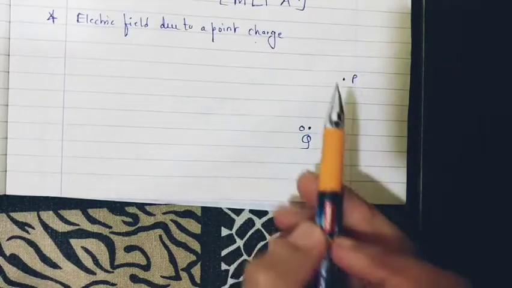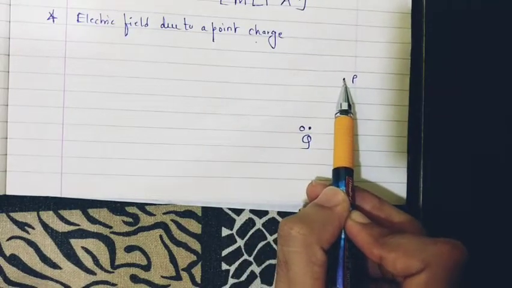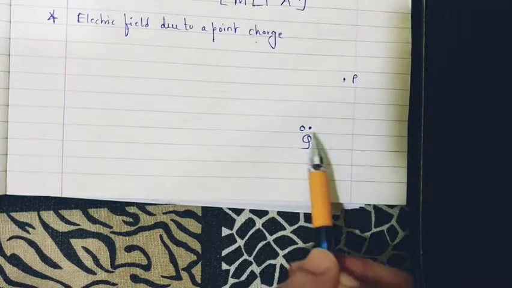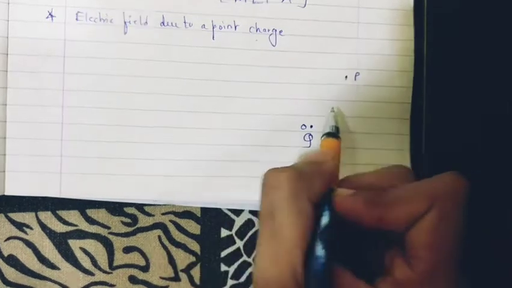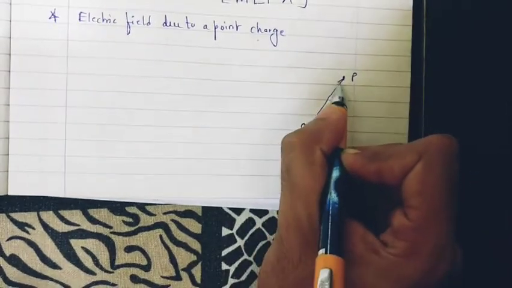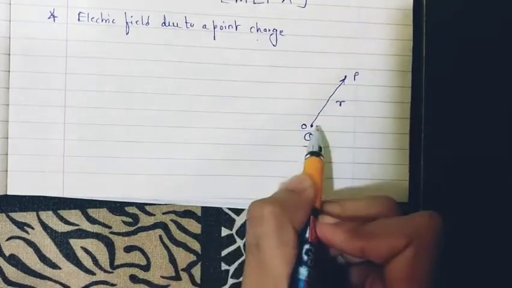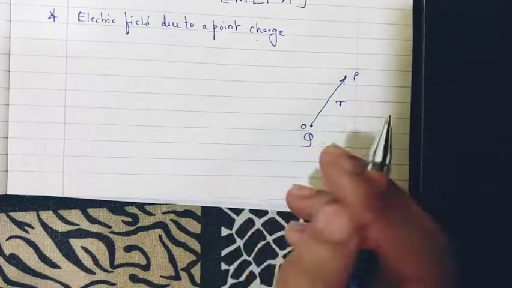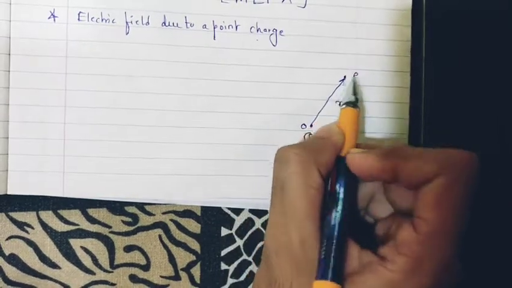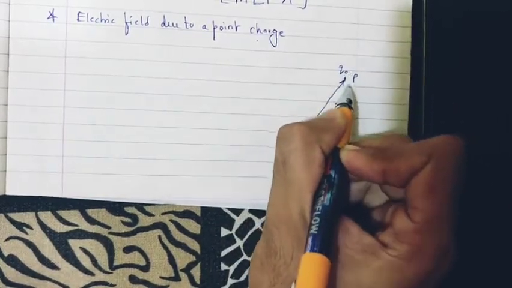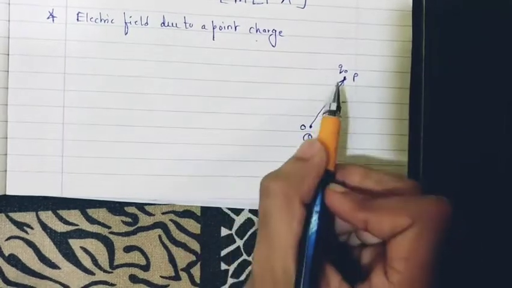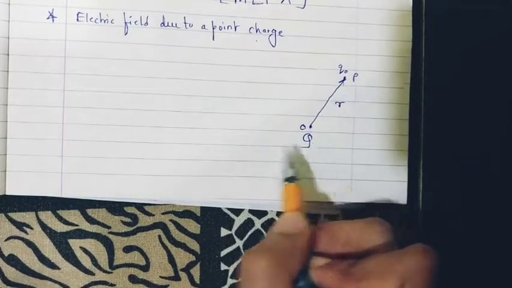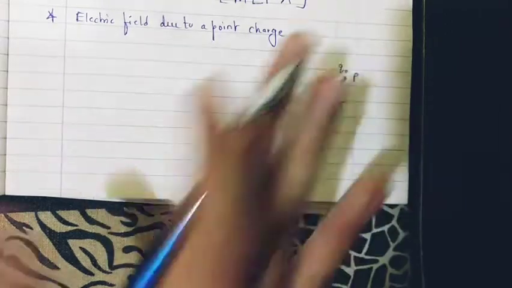So in short, I want to find out the electric field at point P, which is generated by this source charge Q. Let us say this is at a distance of r. Let's take this as a distance r, that is, the distance between Q and P is r. Now I'll place a very small test charge q naught at this point P, which is going to experience a coulomb force because of this source charge, because I have placed it in its electric field.